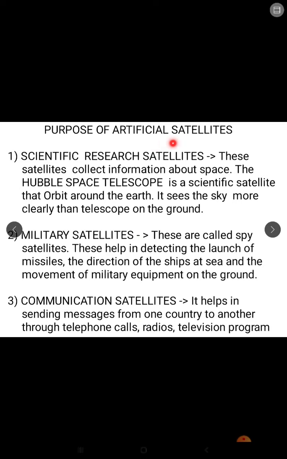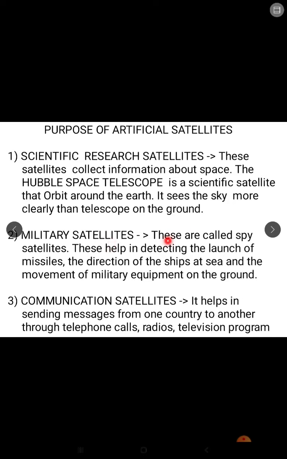Now, what is the purpose of artificial satellites? Why are they used? They perform different functions. First, scientific research satellites. These satellites collect information about space. The Hubble Space Telescope is a scientific satellite that orbits around the Earth. It sees the sky more clearly than telescopes on the ground.